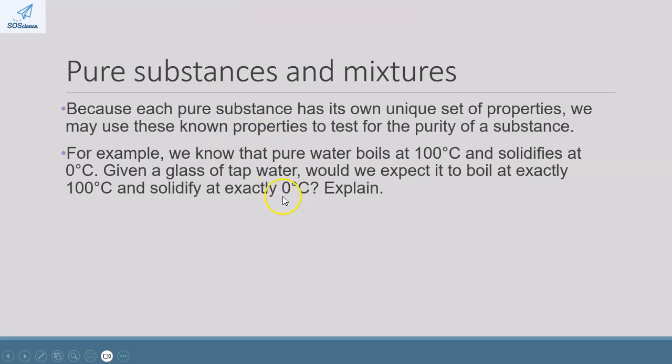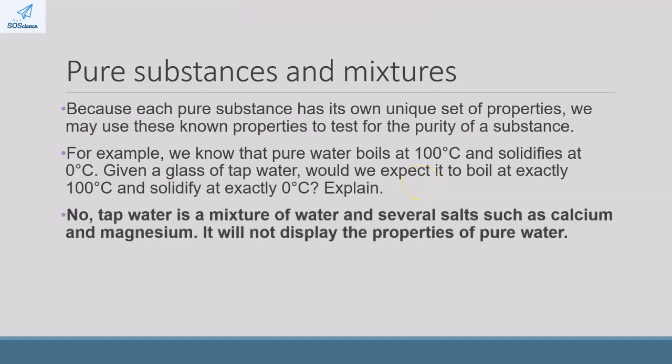Now, given a glass of tap water, would we expect it to boil at exactly 100 degrees Celsius and to solidify at exactly 0 degrees Celsius? Well, the answer here is no, because tap water is not pure water. There are other substances inside that water. There's salts like calcium and magnesium, which means that tap water will not display the properties of pure water.